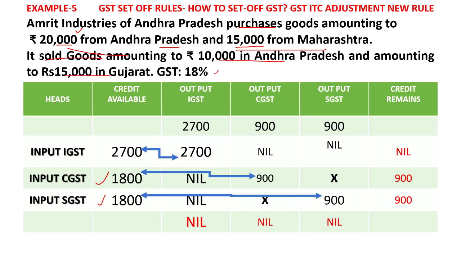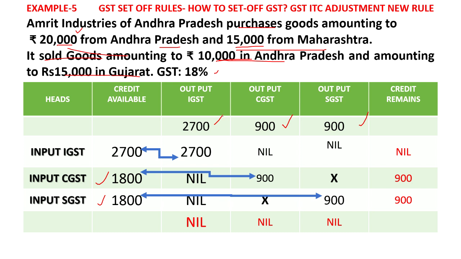Now coming to the sales transaction, 10,000 is from Andhra Pradesh. So 9% of 10,000 is 900 CGST, 900 SGST. It will be levied, and Amrit Industries will collect 900 and 900 in this 10,000 transaction, and it has to pay to the government. And 15,000 in Gujarat, that means from Andhra Pradesh it is selling to Gujarat. So IGST comes into the picture. How much IGST do they have to pay? 18% of 15,000, that is 2700 as output IGST to be paid to the government.